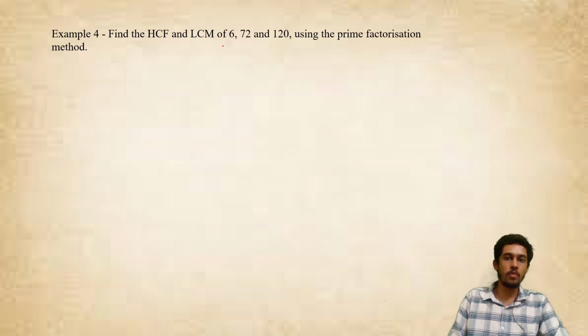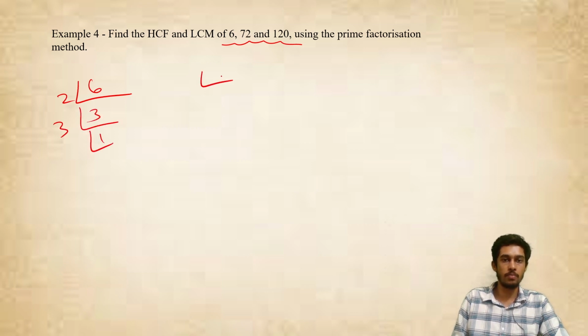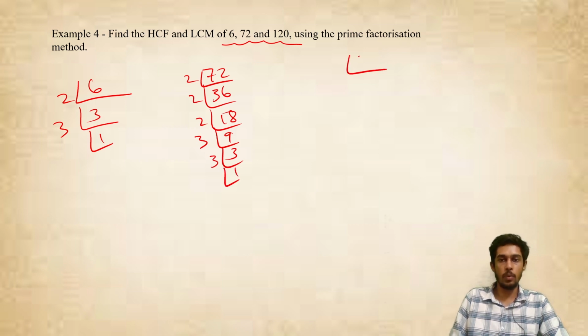So the same thing you have to do for three numbers as well. One example let me do for three numbers. First again I'll prime factorize 6. So this becomes 2 into 3. I'll prime factorize 72. Divided by 2 will give me 36. 36 again I'll divide by 2. This will give me 18. 18 by 2 will give me 9. By 3 will give me 3. By 3 will give me 1. And then 120 I'll prime factorize now. Divided by 2 will give me 60. By 2 will give me 30. By 2 will give me 15. By 3 will give me 5. By 5 will give me 1.